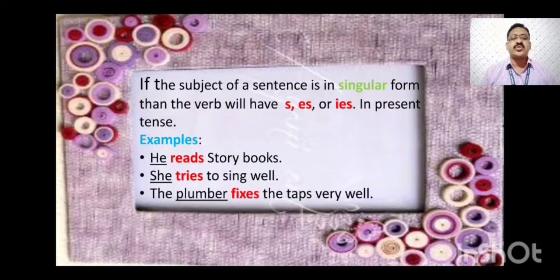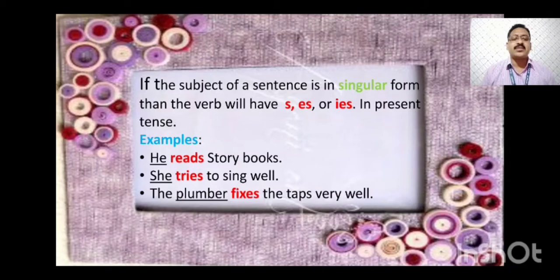She tries to sing well. She is also a singular pronoun, so tries. The plumber fixes the tap very well. The plumber is singular, so fixes. You see fix, I have added es. Fixes is the verb.